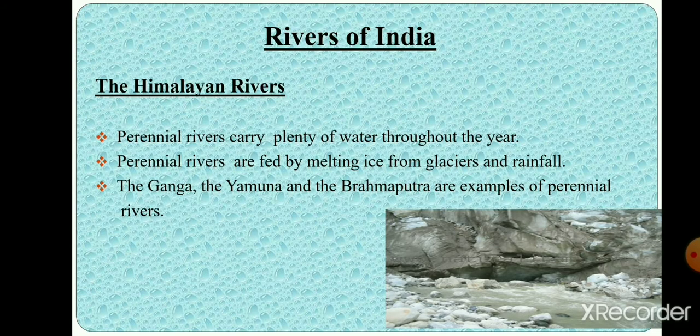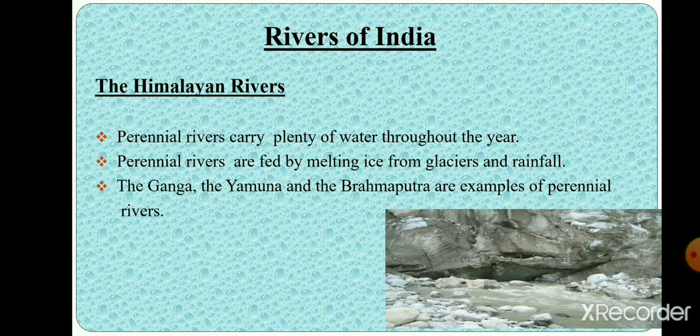Rivers of India. Rivers play an important role in the lives of people. India is a land of rivers. The Indian river system is classified into two parts, the Himalayan rivers and the Peninsular rivers. The Himalayan rivers.